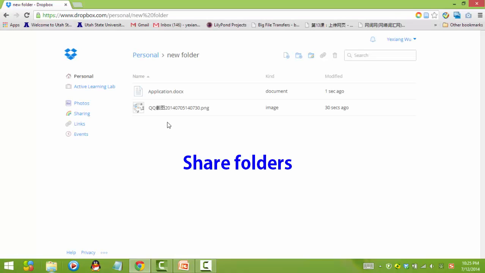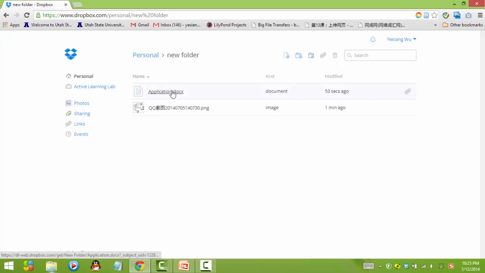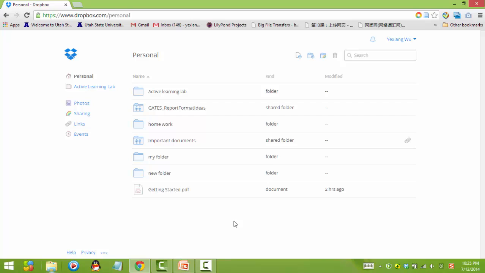Then, how to share folders with others? Please remember that folders can only be shared with people who have a Dropbox account. So, go back to Personal. Choose the folder you want to share, and then right-click.